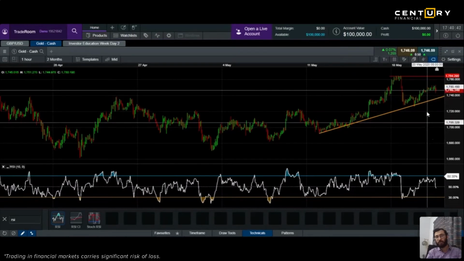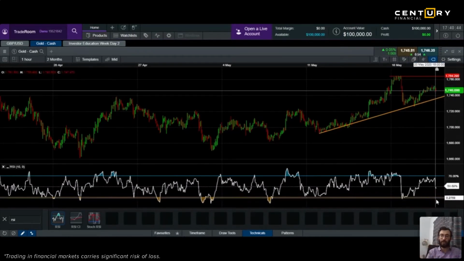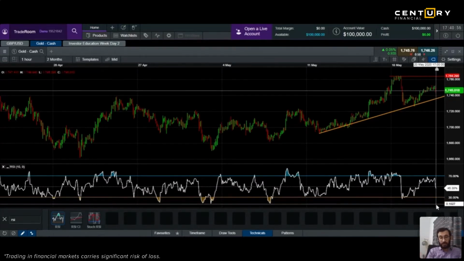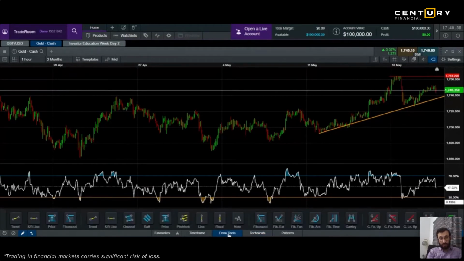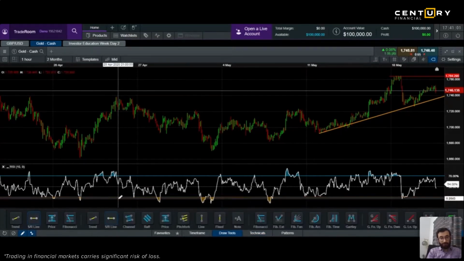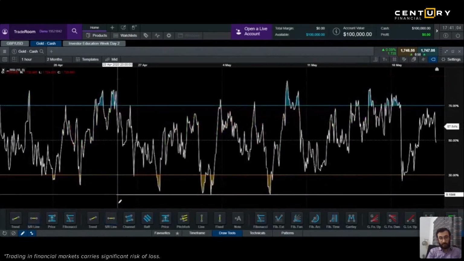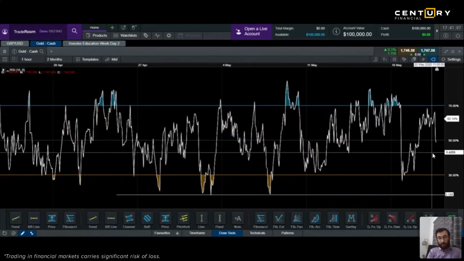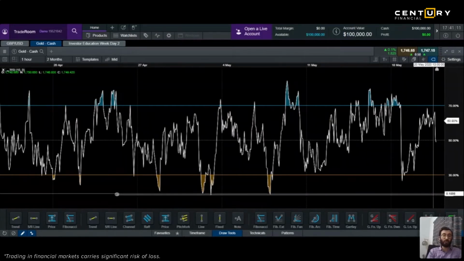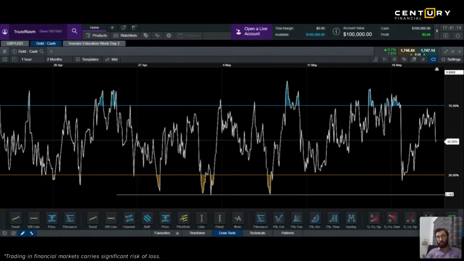So with these both strategies, when you draw a trend line and you put an RSI, you will see that the point where it bounces back kind of matches your trend line also. If I were to just draw a support line on an RSI, look at this. If it comes down again, it should bounce back. This is the expectation of the price. This is how, looking at historical prices, we can take trades in the future.